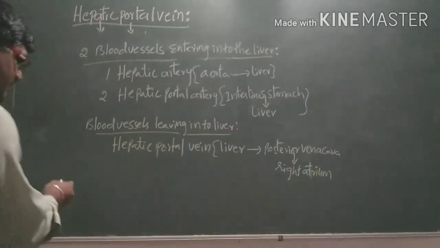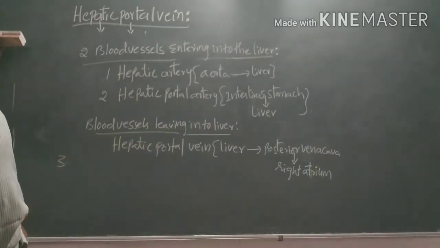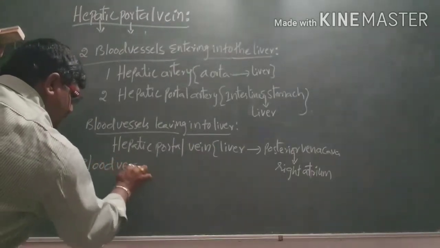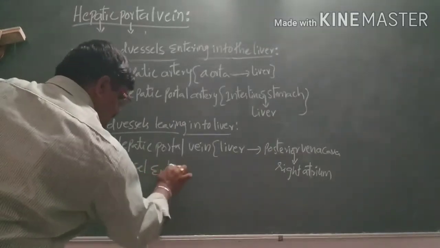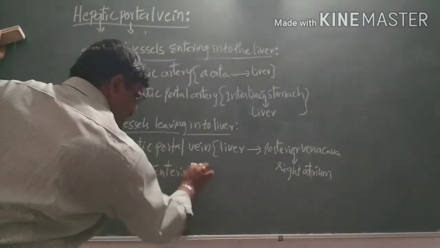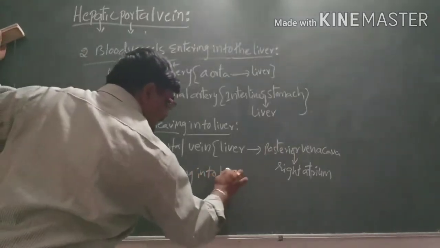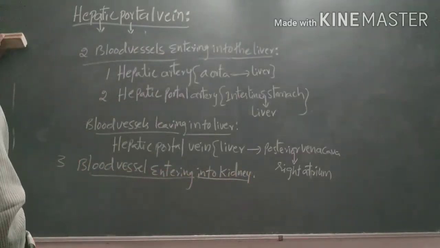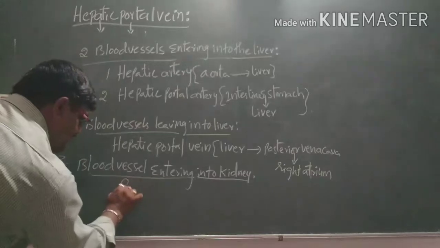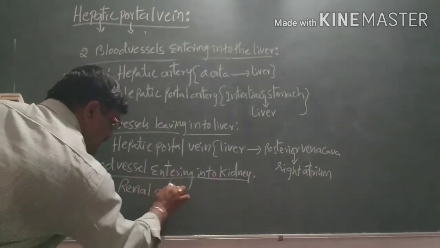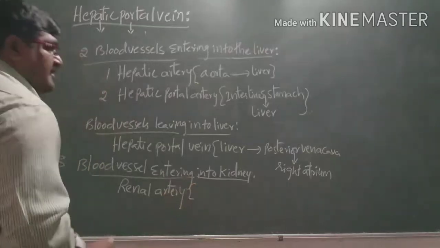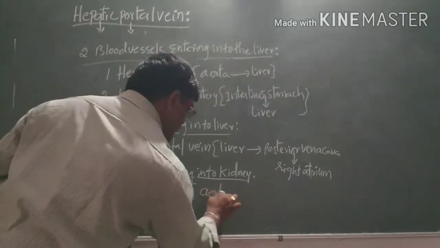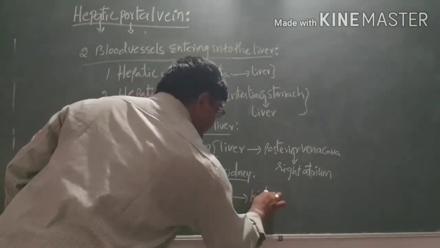Likewise, the third one, the blood vessels entering the kidneys. Here we have the renal artery, entering from the aorta into the kidneys.